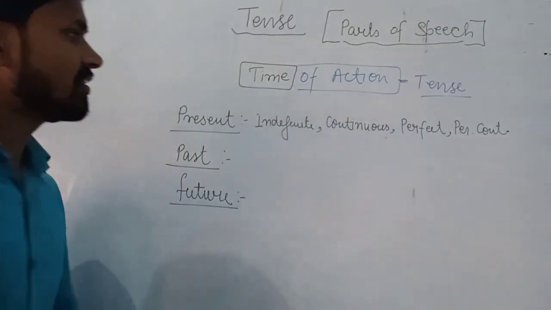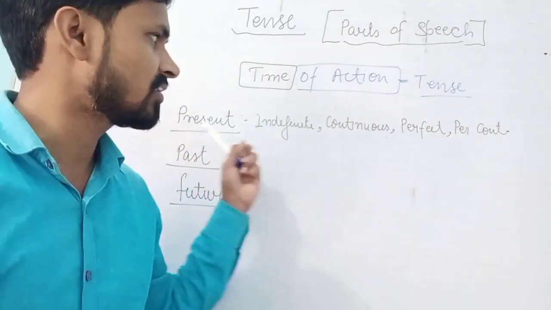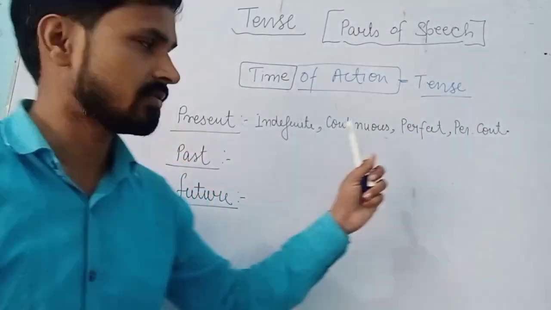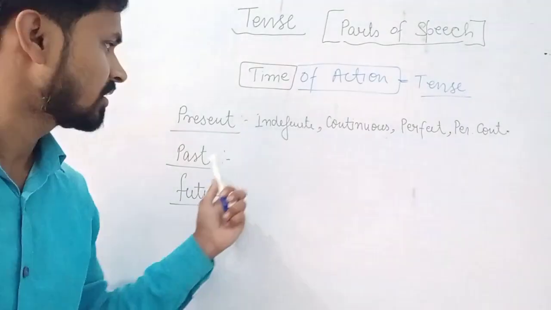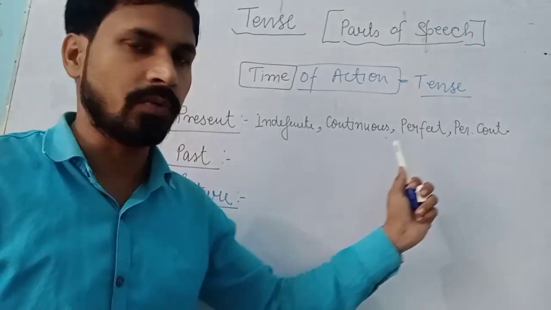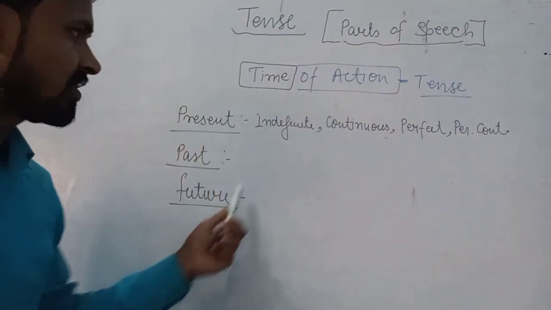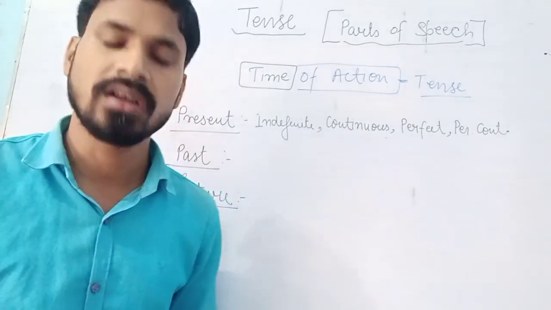Alright, so these are the present indefinite, present continuous, present perfect and present perfect continuous. In the same sequence, past indefinite, past continuous, past perfect and past perfect continuous. Same sequence with future indefinite, future continuous, future perfect and future perfect continuous.